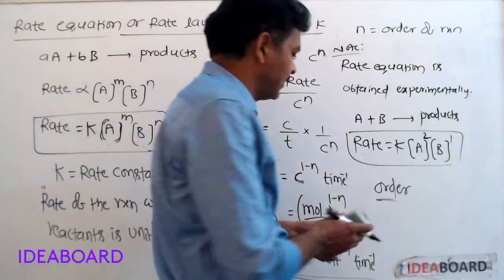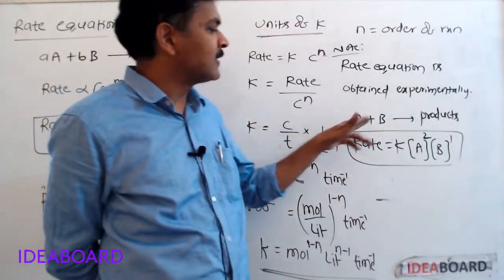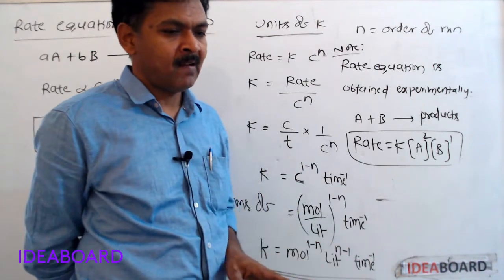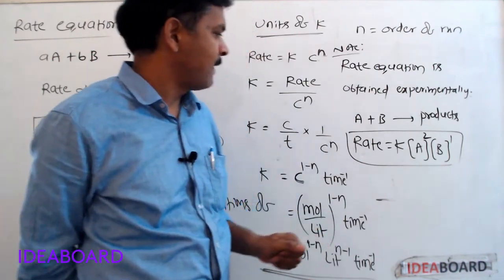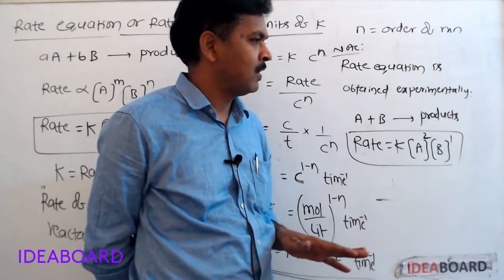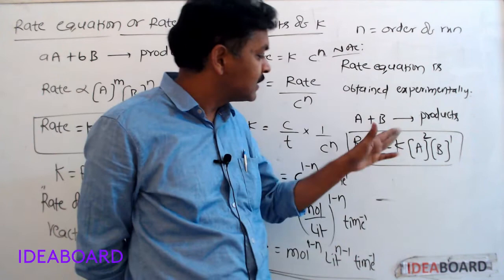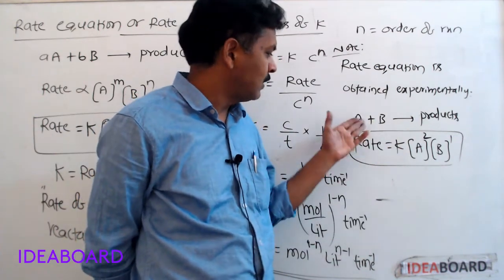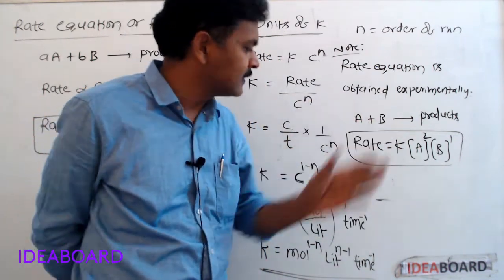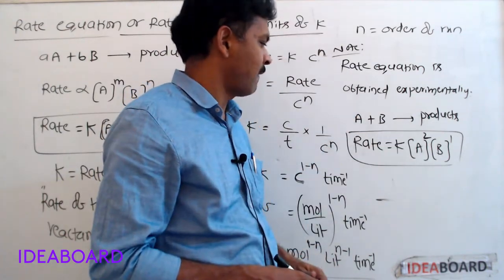Suppose in the same reaction, if A concentration is doubled, there is no change in the rate of reaction. Even if A concentration is doubled, if there is no change in the rate of reaction, then the rate of reaction does not depend on A concentration. That means order with respect to A is 0.